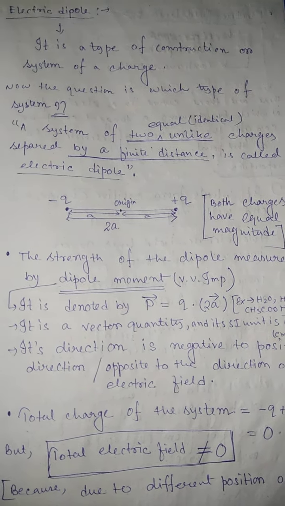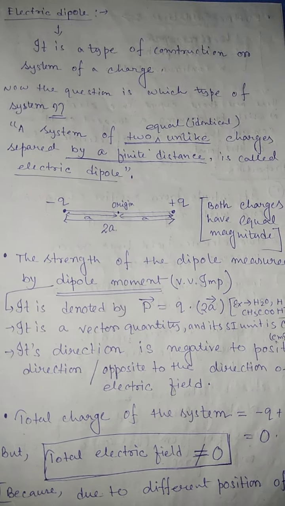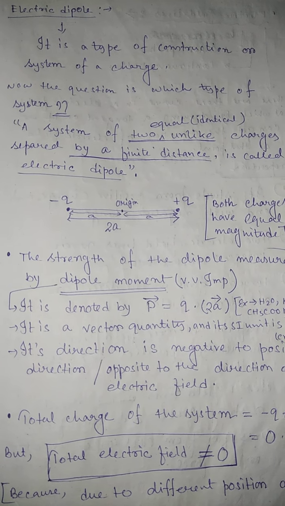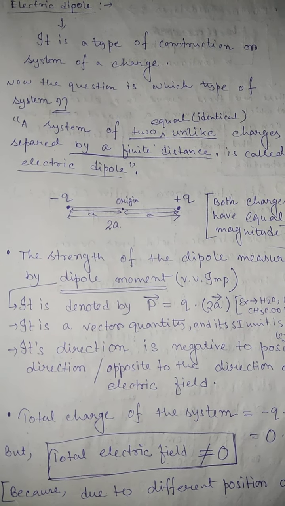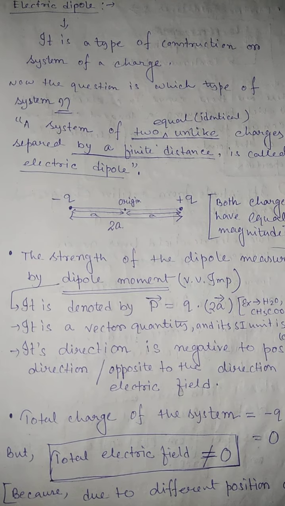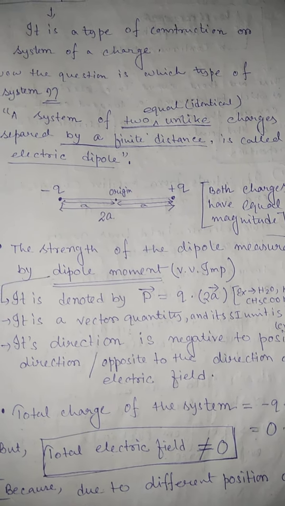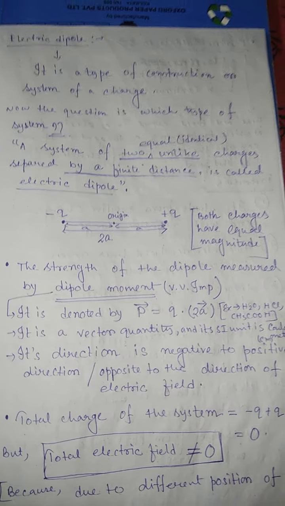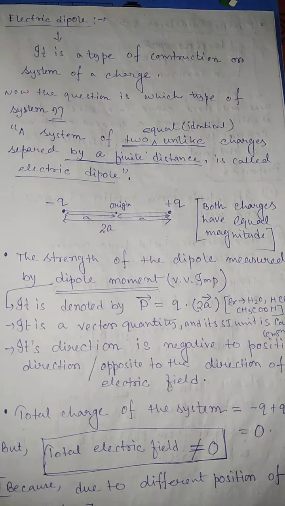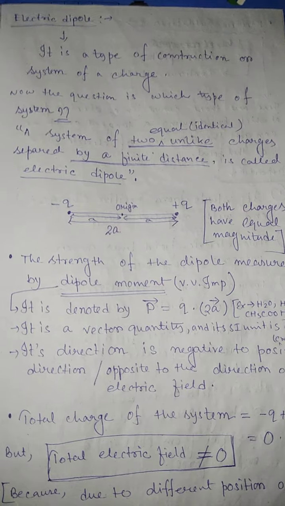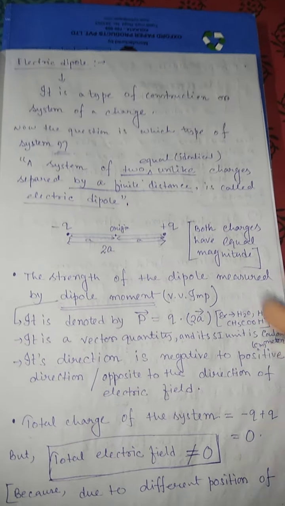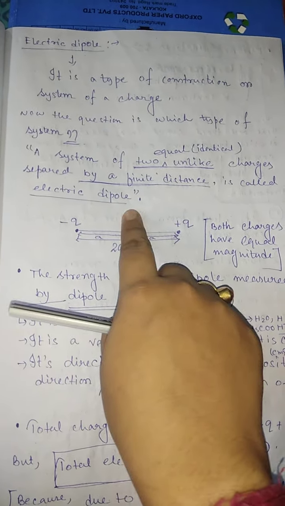So an electric dipole is basically a system of charges. What type of charges are there? The system of two equal, meaning identical, unlike charges separated by a finite distance is called an electric dipole.